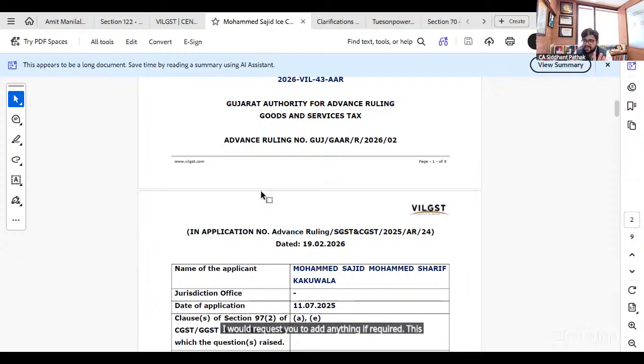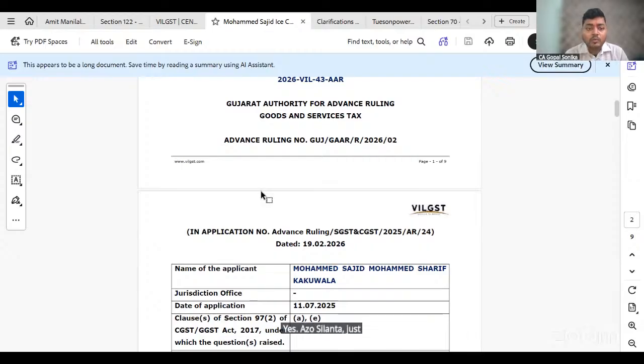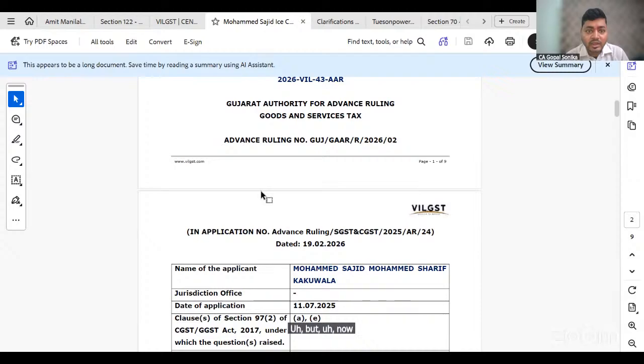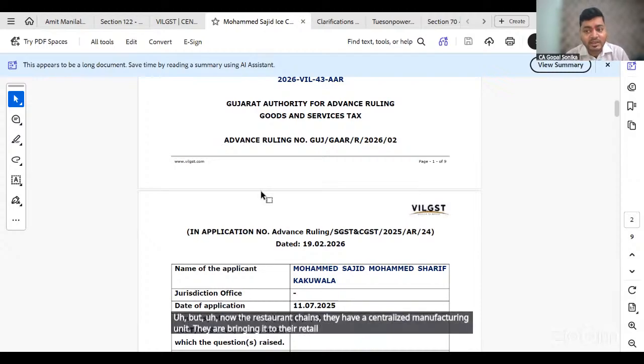This was already clarified in Circular 164, and on that basis, aligning with the circular, they have issued the ruling. Yes. So Siddhant, just two small things. One is when the ruling says manufacturing outside the retail unit. Now the restaurant chains have a centralized manufacturing unit. They are bringing it to their retail outlets and then selling.